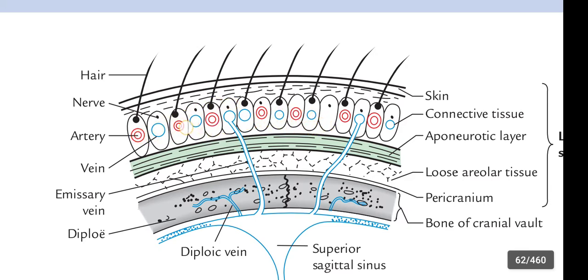Here you can see arteries and veins, and these black dots are the nerves. So blood vessels and nerves of the scalp are present in the second layer, that is the connective tissue, okay, got it.